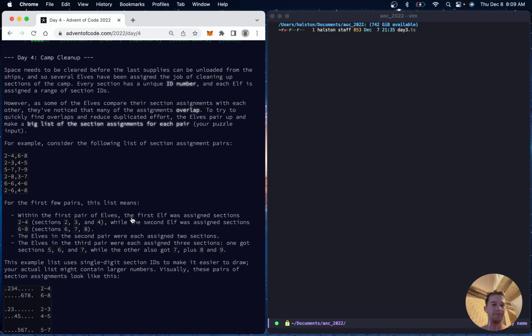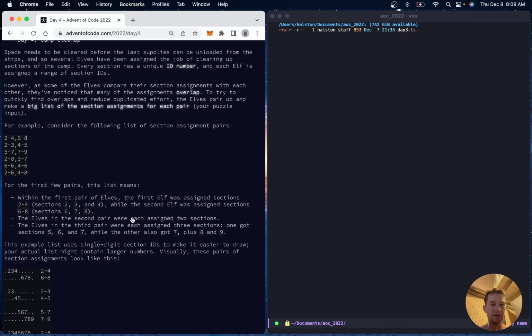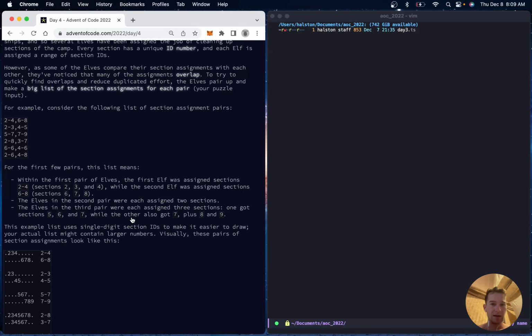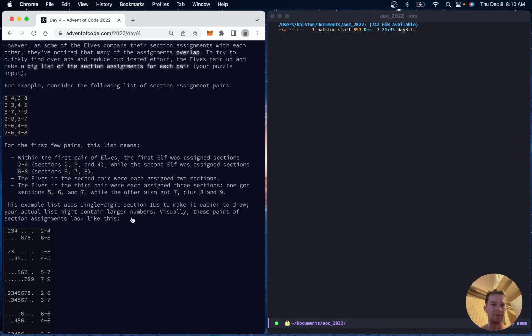Camp cleanup. Space needs to be cleared before the last supplies can be unloaded from the ships. And so several elves have been assigned the job of cleaning up sections of the camp. Every section has a unique ID number. Well, might be too early in the morning to talk. And each elf is assigned a range of section IDs. However, some of the elves compare their section assignments with each other. They've noticed that many of the assignments overlap.